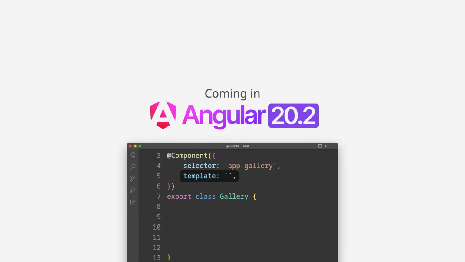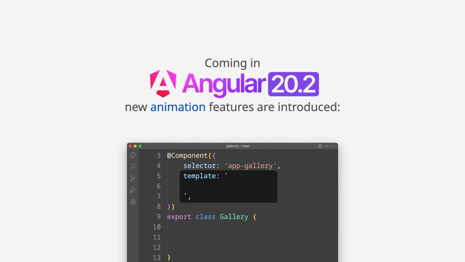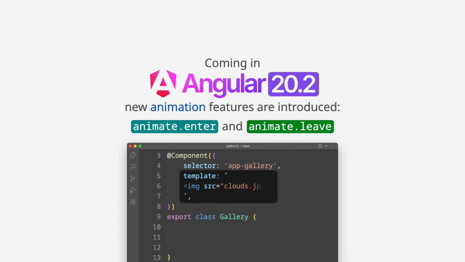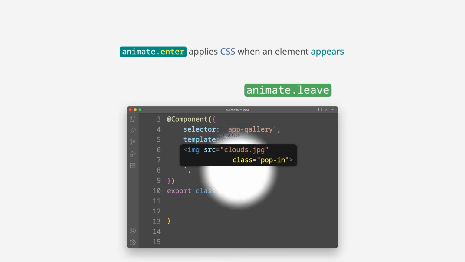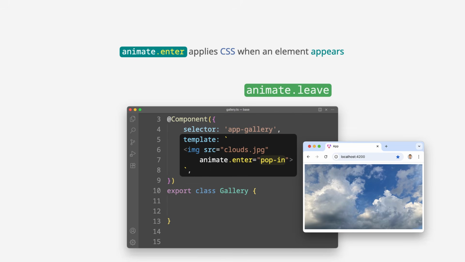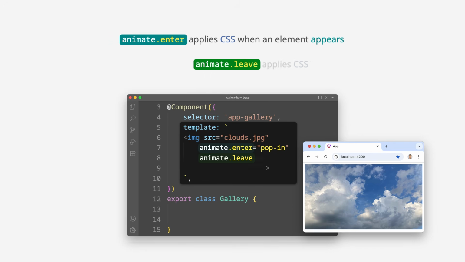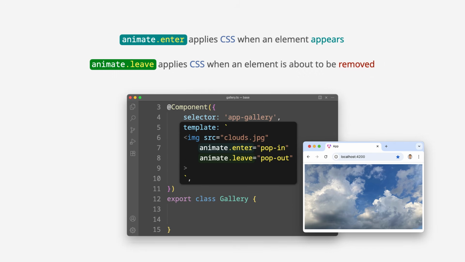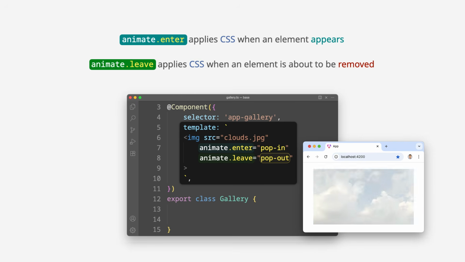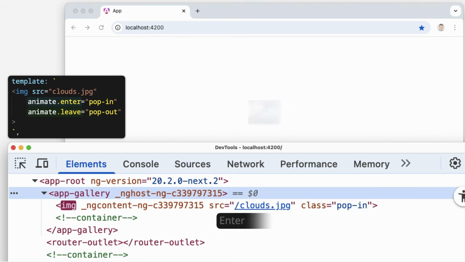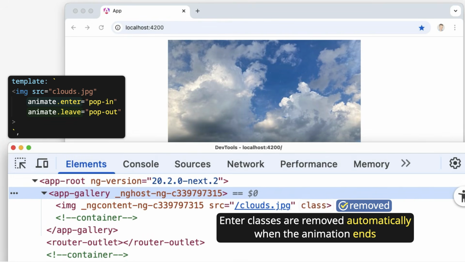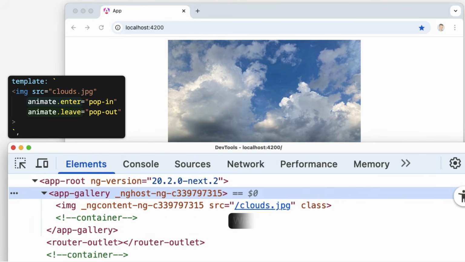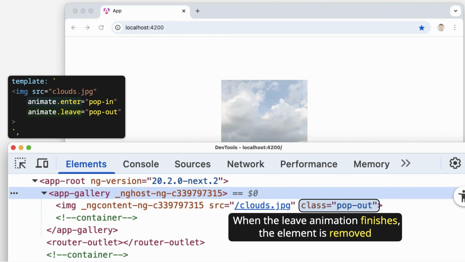Coming in Angular 20.2, new animation features are introduced: Animate Enter and Animate Leave. Animate Enter applies CSS when an element appears. Animate Leave applies CSS when an element is about to be removed. Enter classes are removed automatically when the animation ends. When the leave animation finishes, the element is removed.